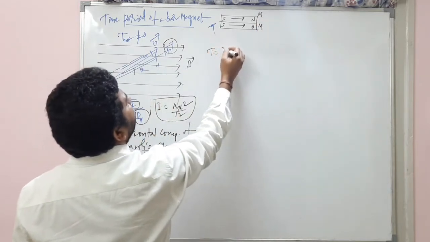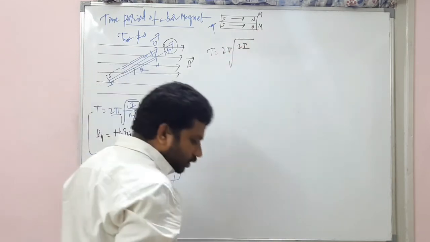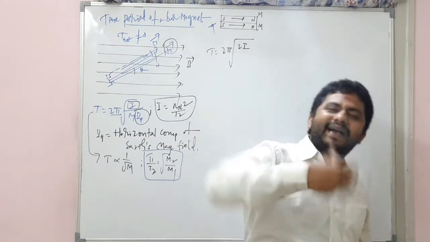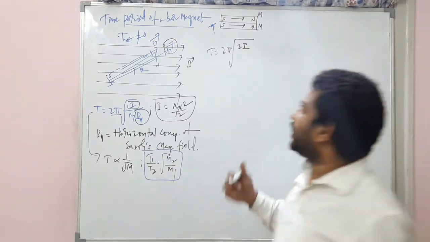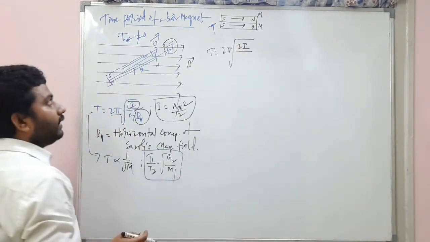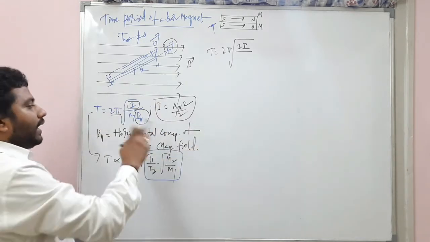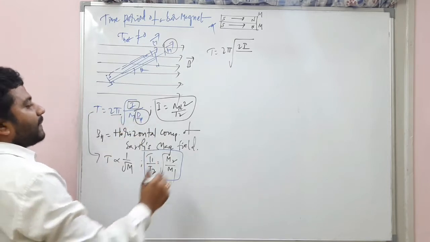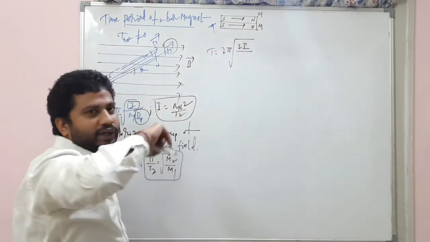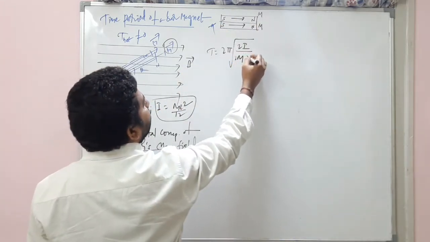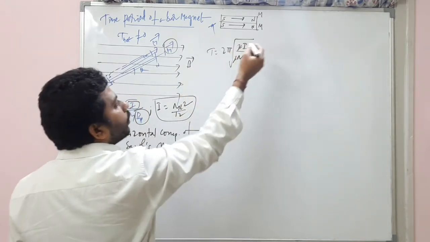So what is that? T is equal to 2 pi square root. This I will become 2I because the moment of inertia depends on the mass of the body. Here the mass of the body is doubled. So then I becomes 2I divided by M B_H. And what is the magnetic moment? The magnetic moments are both vectors and the angle between them is 0 degrees, so I can write 2M into magnetic field B. Okay. So this 2 gets cancelled. What is the magnetic moment?